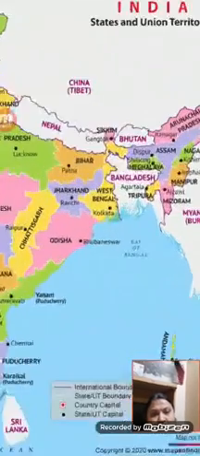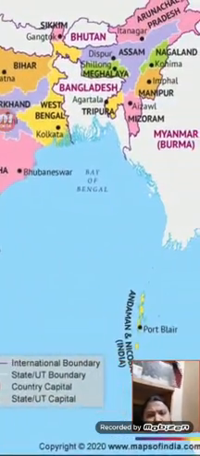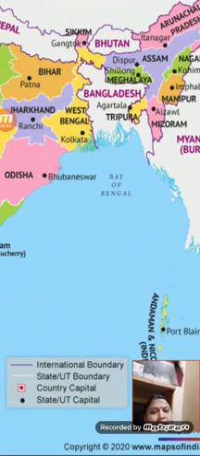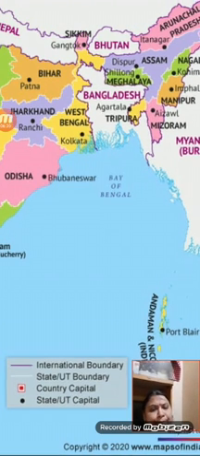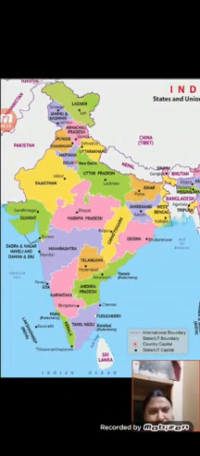Children, here you can see with the red box, that is the country capital. Here the black spot is capitals. So the state boundary is with the white line and the brown boundary with the international. So you can see the maroon color.